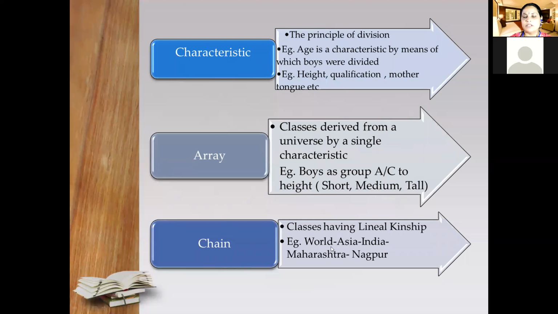Like for example, we took yesterday the example of world, Asia, India, Maharashtra and Nagpur. Once you say Maharashtra, then India should be there. In Asia it may be difficult to find Maharashtra, but once you link it with this particular link, there is a relationship between all the links. In the world there are different continents, like Asia, then different countries, then different states, and then different districts. That is called a chain once we go into the depth of the subject.